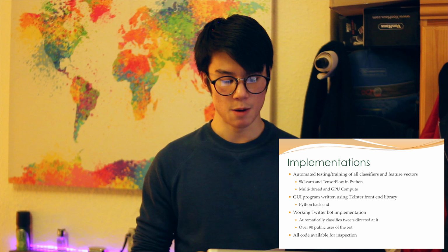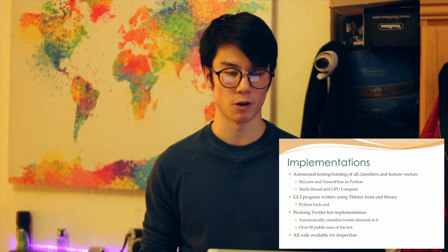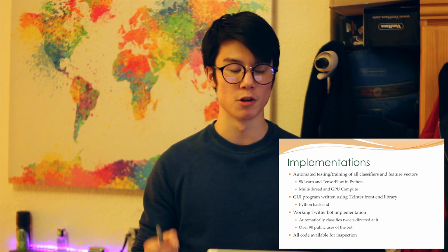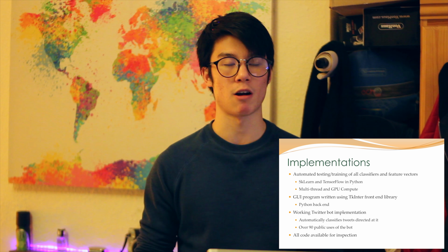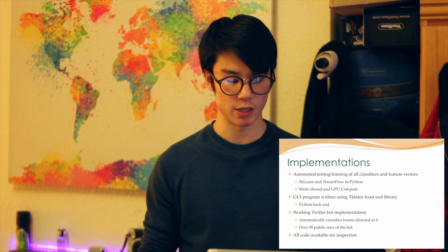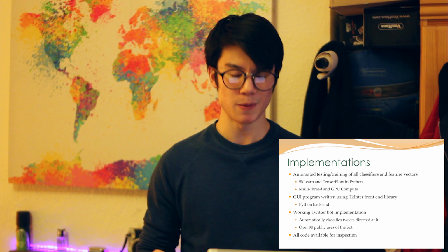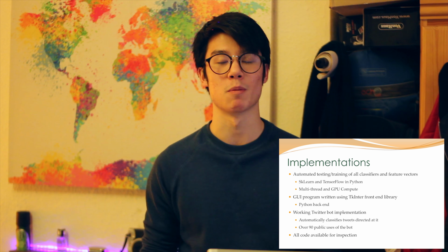Throughout the project, I implemented various things. Apart from the system to run optimal combinations on a large corpora to generate the results you just saw, using multi-threaded programs and GPU compute, I've also written a graphical user interface, which allows for manual input and testing, as well as demos. Furthermore, I have a working Twitter bot, which automatically classifies tweets tweeted at it. This has had over 90 public uses so far.